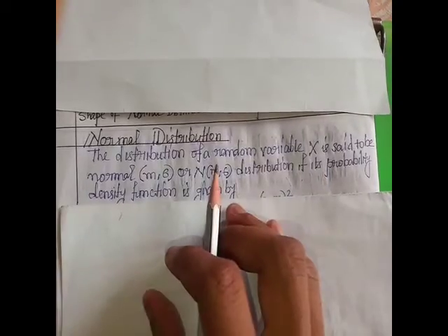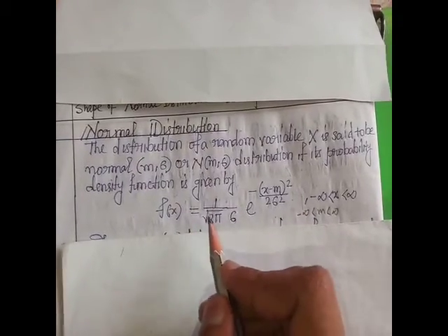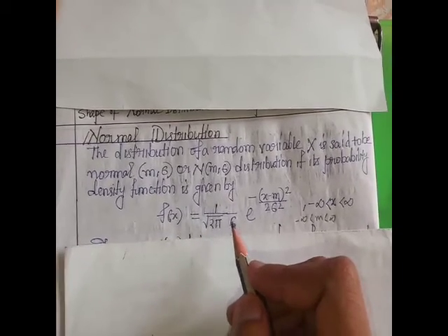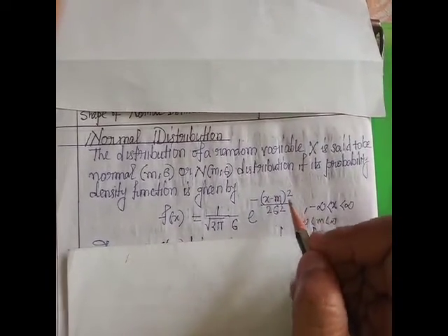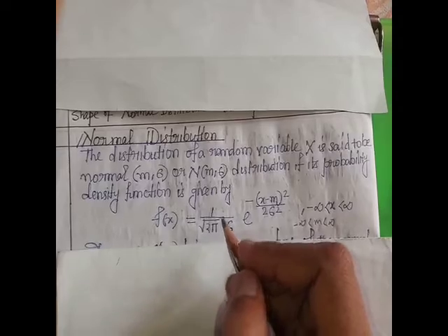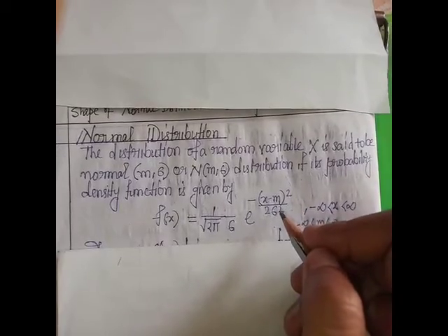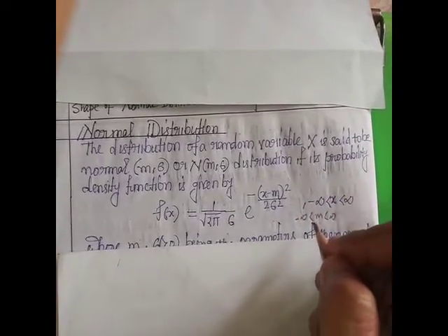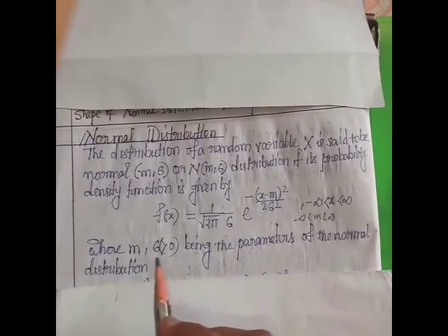Its probability density function, or PDF, is given by f(x) equal to 1 by root 2 pi into sigma, into e to the power minus (x minus m) the whole square by 2 sigma square, where x runs from minus infinity to infinity, m also runs from minus infinity to infinity, and sigma greater than 0. These are the two parameters of the normal distribution.